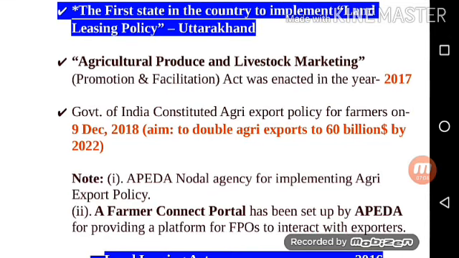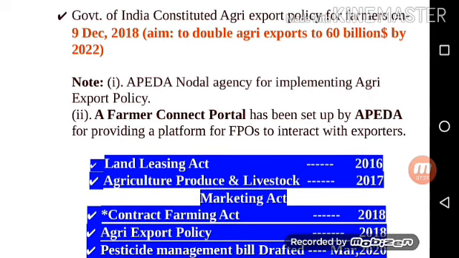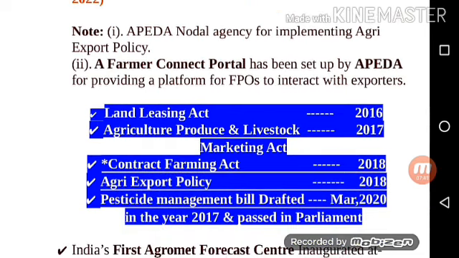Next point is the Agriculture, Produce and Livestock Marketing Promotion and Facilitation Act was enacted in the year 2017. Next, the Government of India constituted the Agri-Export Policy for farmers on 9 December 2018. Their aim is to double agri-export to $60 billion by 2022. Note 2 points. APEDA is the nodal agency for implementing the Agri-Export Policy. And the second point is a Farmer Connect portal has been set up by APEDA for providing a platform for FPOs to interact with exporters.